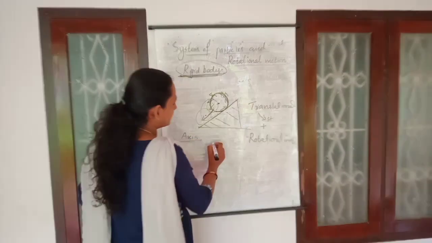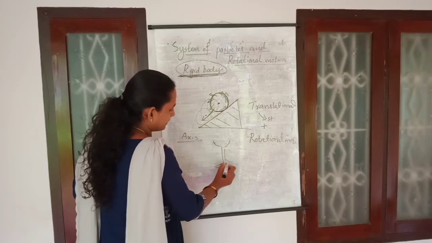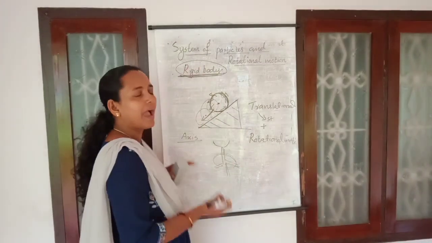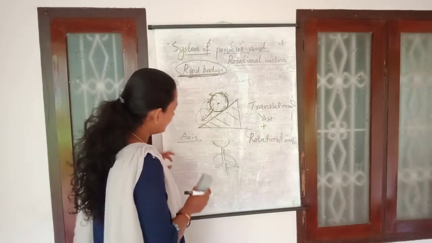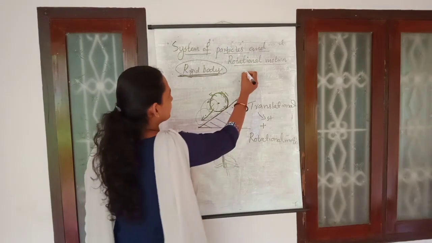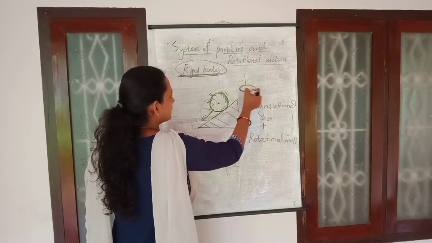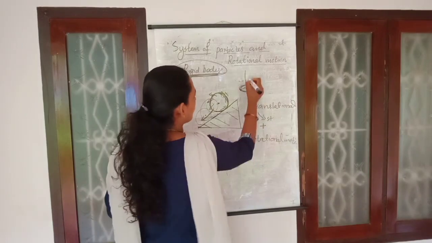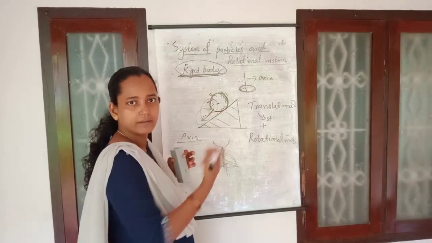For example, a ceiling fan is rotating about a particular axis, the point of suspension from the ceiling. There will be an axis, and about this axis the ceiling fan is rotating like this. So for this rotational motion there is an axis, and about this axis that body is rotating.